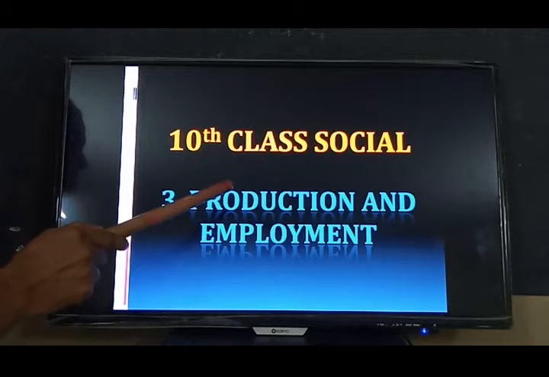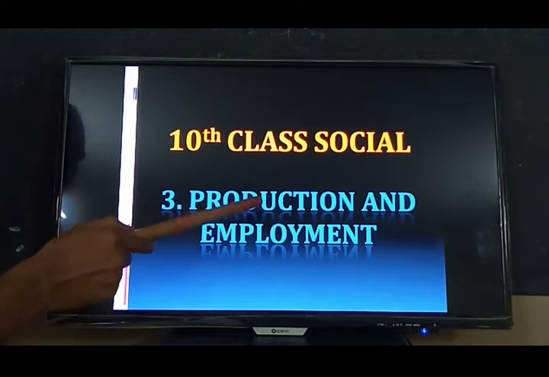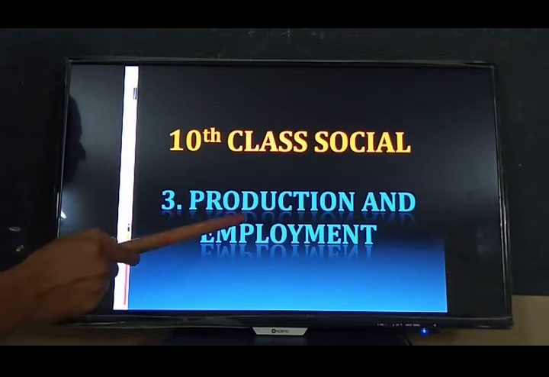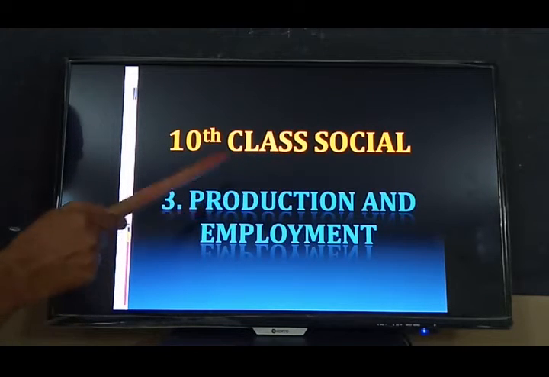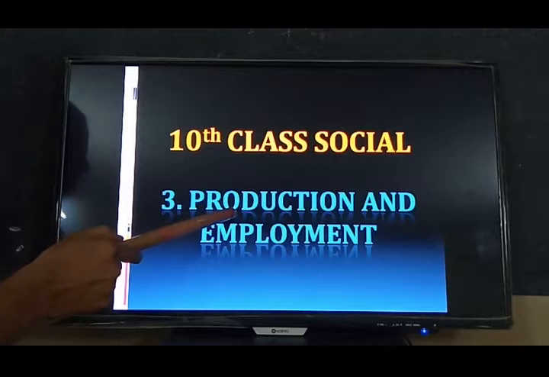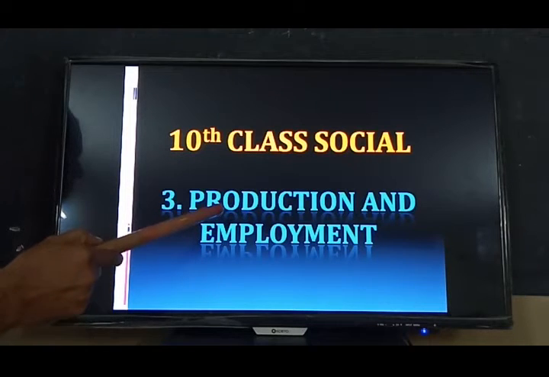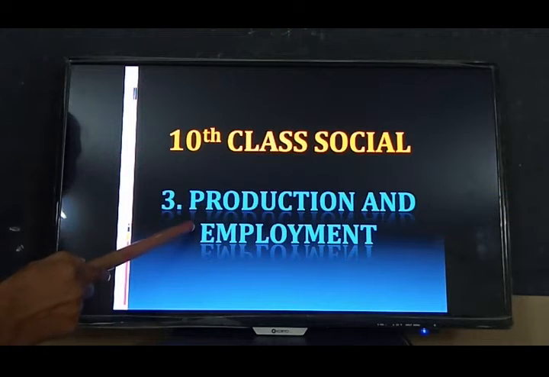Our ancestors, our forefathers, used man-made goods. Now, production is producing goods in factories with machines. They are producing a lot of goods with the help of machines.